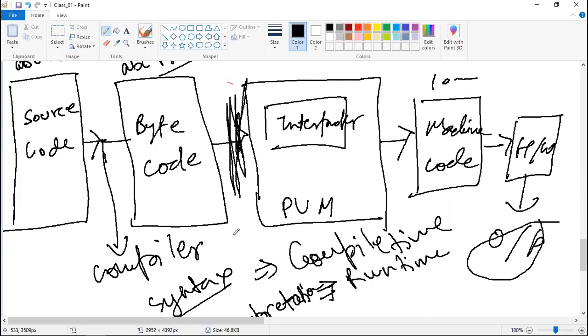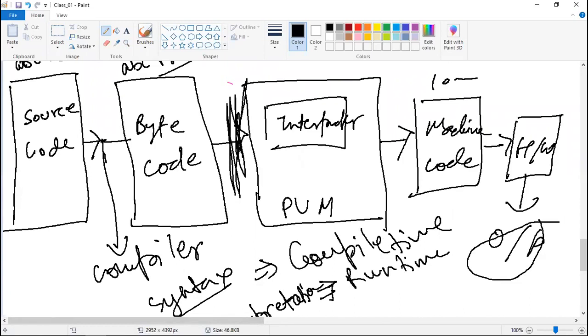Whenever you run this code, all these things happen internally. You don't have to break your head to create the bytecode and then run it using the interpreter. You will just run the source code and it will give you the output. But if you have some knowledge, you can correlate the things. When you get a syntax error, it means there is a compile time error. When you get a runtime error like name error or indentation error, that is at the interpretation stage. Clear? So this is how a Python program runs on your system.